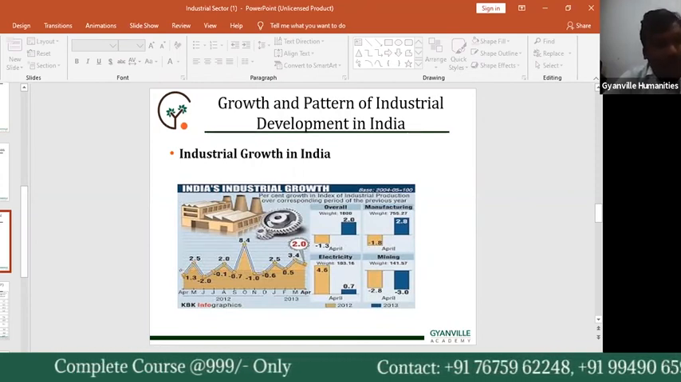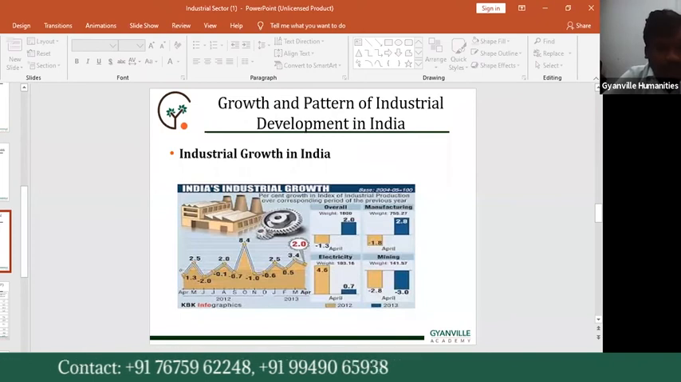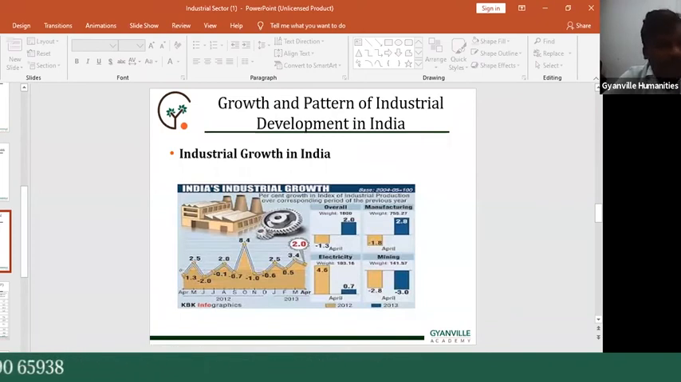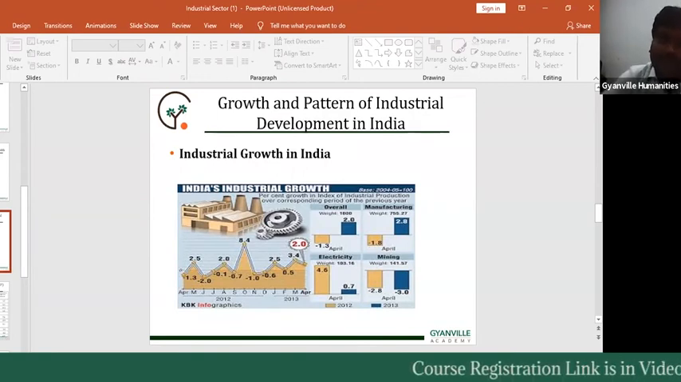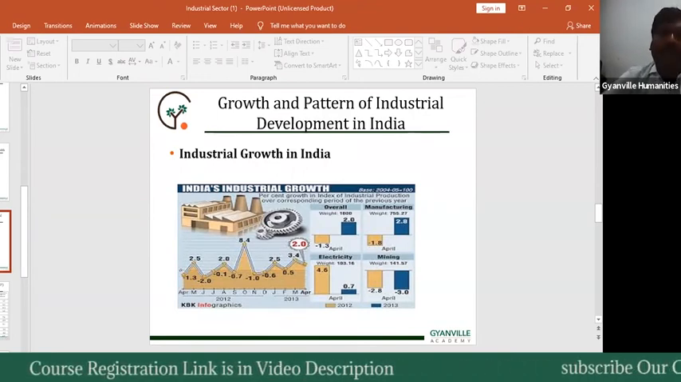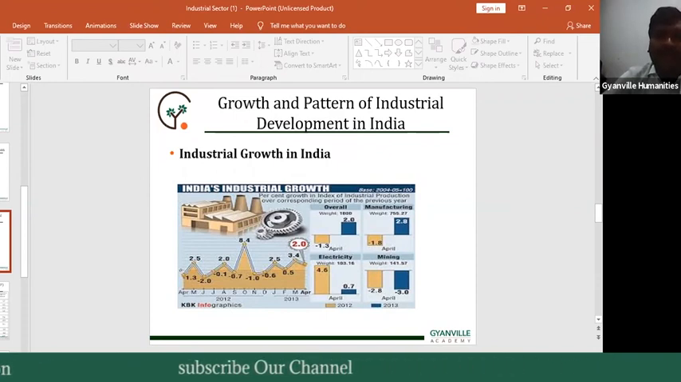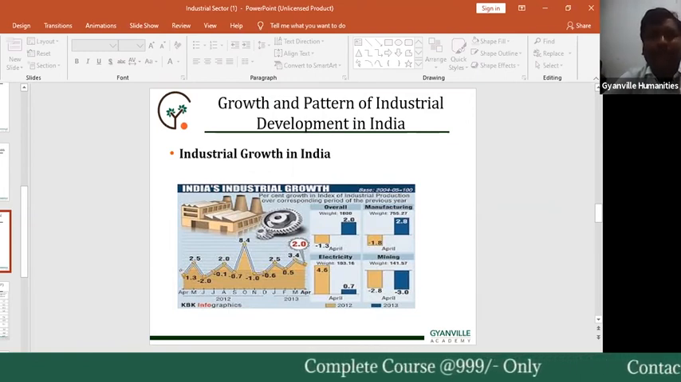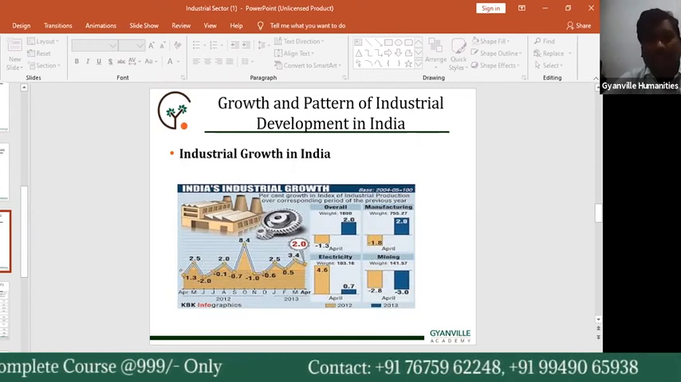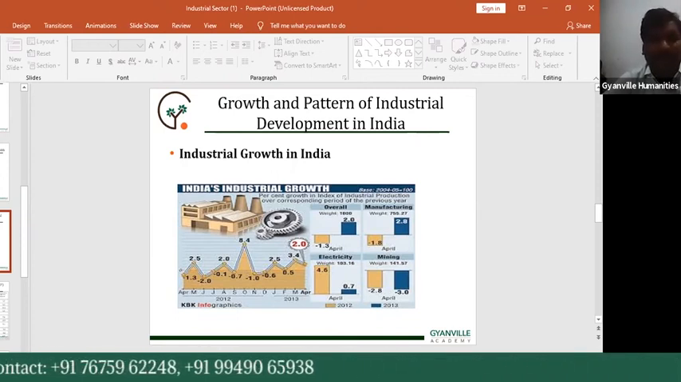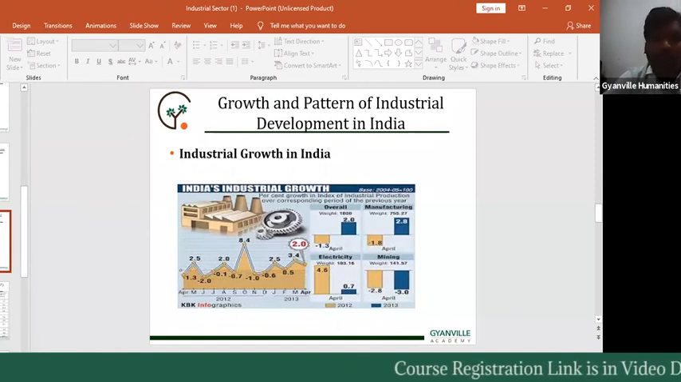Next, the development of an economy can be measured with the help of different criteria such as the growth rate in industrial output, industry's contribution to national income, and employment. When we measure the industrial development of a particular country, we have to focus on three ways. The first is the growth rate of industrial output. Industrial output is one of the first measurable points.